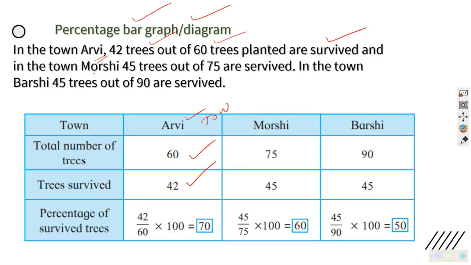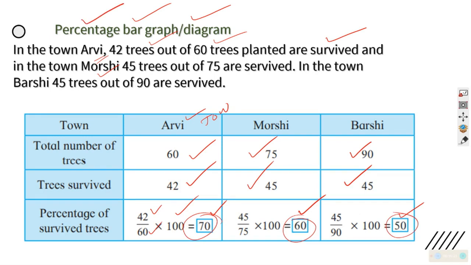Then in Moshi, 45 survived out of 75 trees. 75 plantation, 45 survived. Understood? In the town Barshi, total trees 90, only 45 survive, 50%. So we can convert that into percentage. 42 out of 60, up and down. Like your marks are converted into percentage, this is 70%, this is 60%, this is 50%. This is what you have to take note of, because we are going to make a graph which is named as percentage graph.